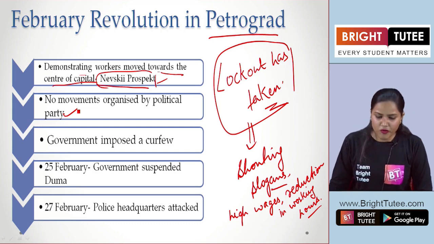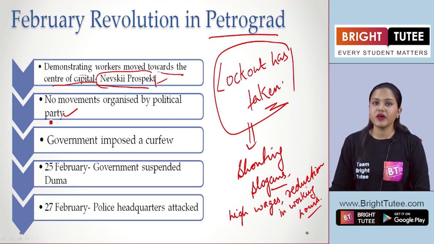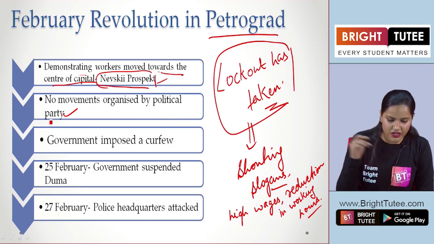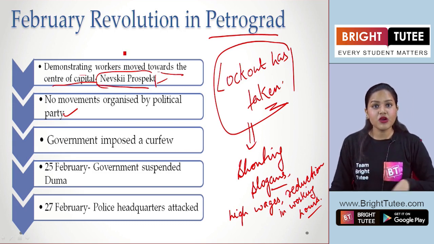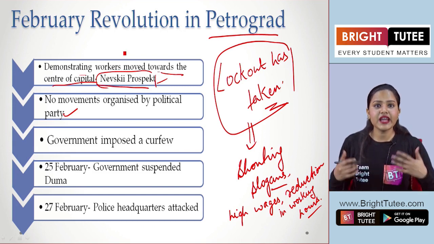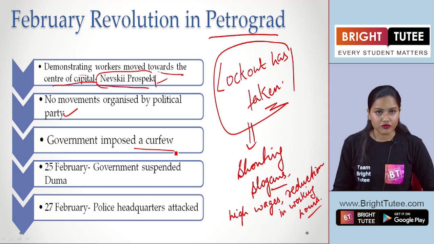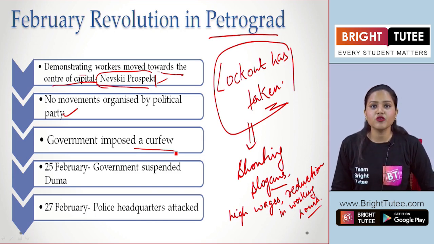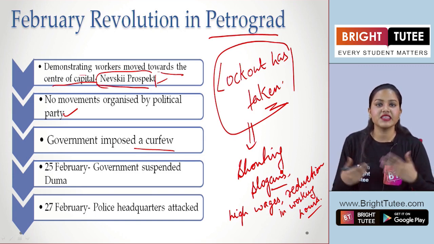Now, likewise, what are we seeing here? That there were no movements organized by any political party, right? All the political parties, till now, were not involved in this revolution here. And seeing the whole condition, the workers were joining in large numbers. Therefore, the government had to take action here. Therefore, they imposed a curfew, in which people were not allowed to gather, not allowed to form groups, and not allowed to revolt against the government, against the Tsar here.